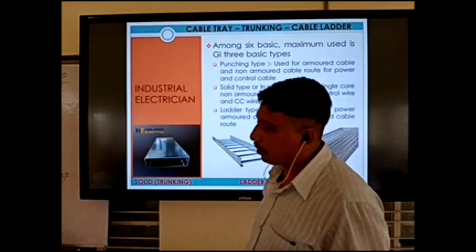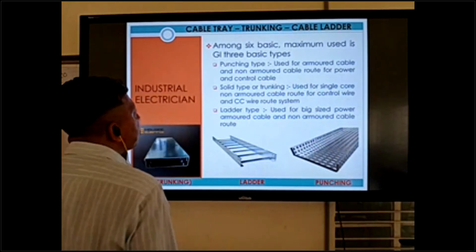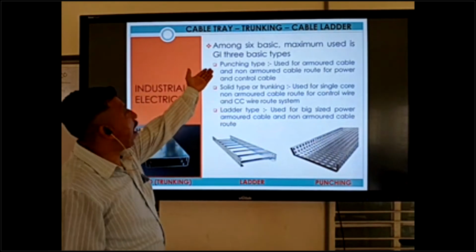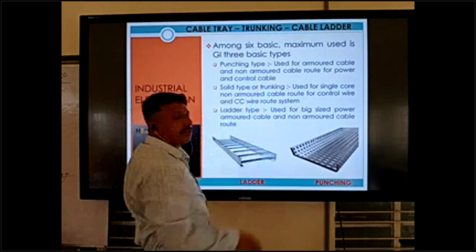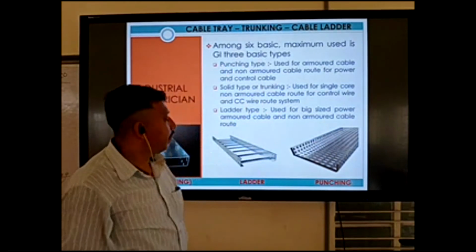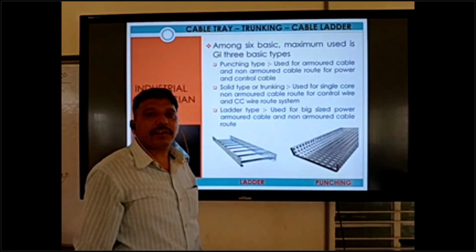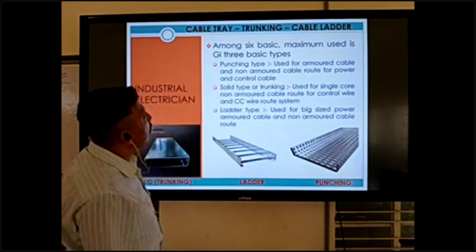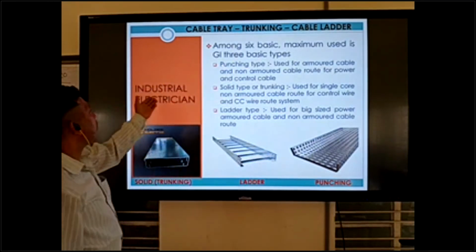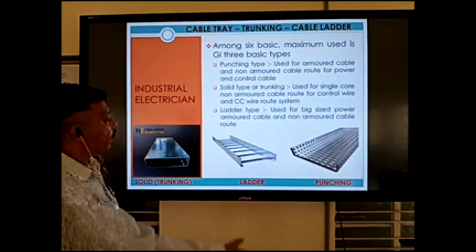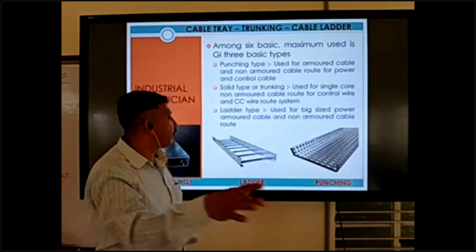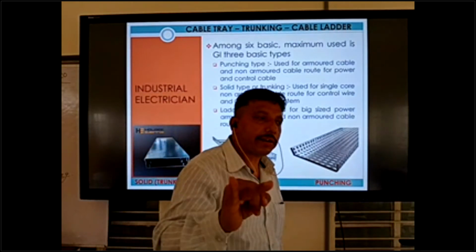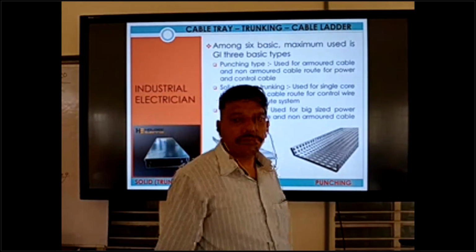Okay, so same like that. Among these 6 basic types, 95% of the usage is in 3 basic types. In the electrical section, we take the knowledge of industrial electrician. Electrician section maximum uses 3 types: punching type, ladder type and solid type.